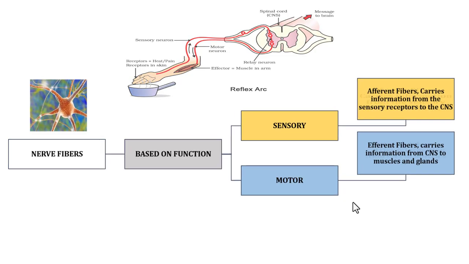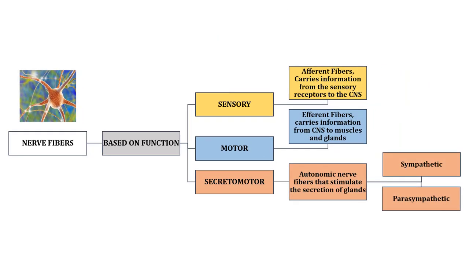And then we have secretomotor fibers, that are specific types of nerve fibers which are responsible for stimulating the glands to secrete their products. Right? So these fibers are part of the autonomic nervous system and they primarily influence exocrine glands, such as sweat glands, salivary glands, or glands in the digestive system.